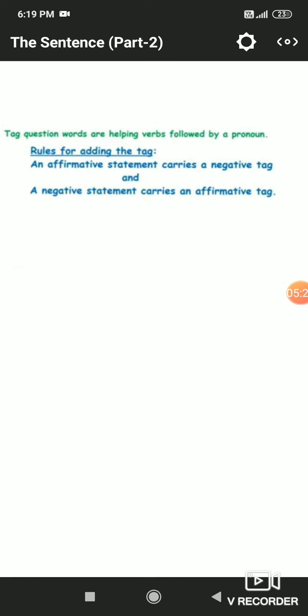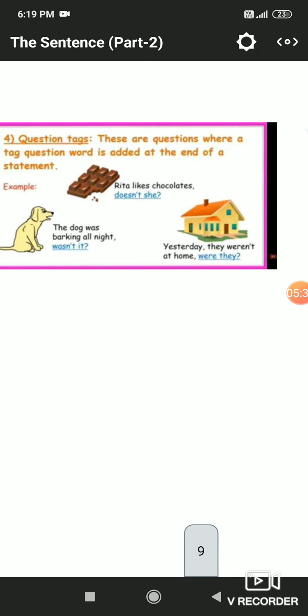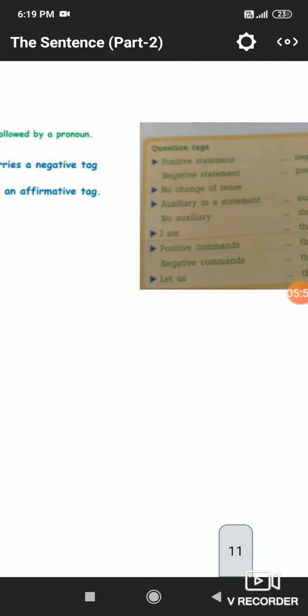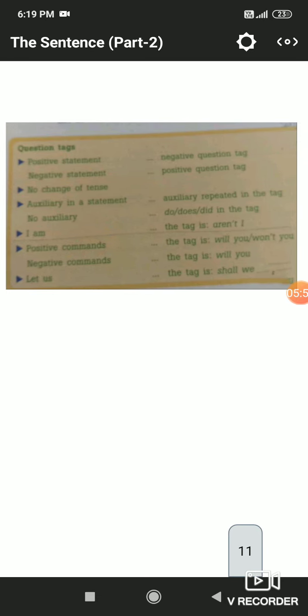The first rule is that an affirmative statement carries a negative tag and a negative statement carries an affirmative tag. Look at Rita likes chocolate, affirmative or positive, and the question tag is doesn't she, negative. If the sentence is Rita doesn't like chocolates, negative, then the question tag would be does she. Like in the third example, they were not at home, negative, and the question tag is positive: were they. So this is our first rule, and you have to remember: positive statement, negative question tag; negative statement, positive question tag.